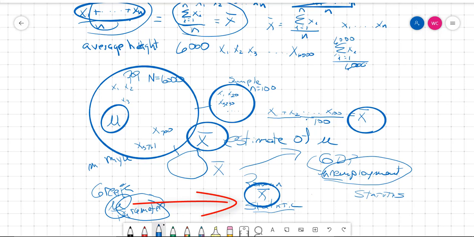Okay, this was a little bit of a long video, but we have covered this concept of population versus sample, and we have said that we're going to use Greek symbols for population and non-Greek for samples, and we're going to call things from the population parameters, and things from the sample statistics.